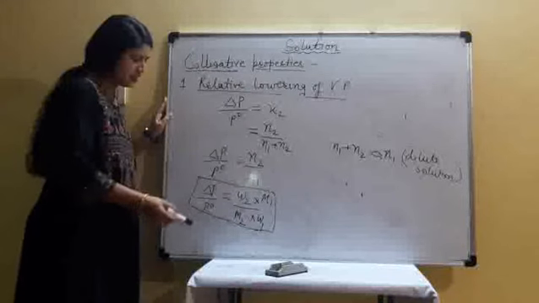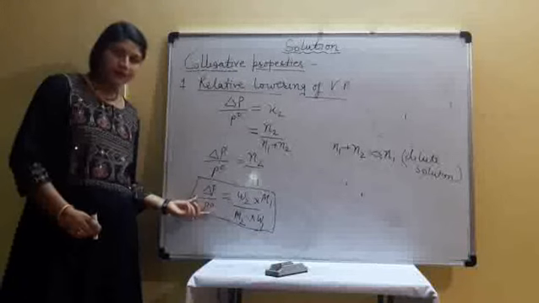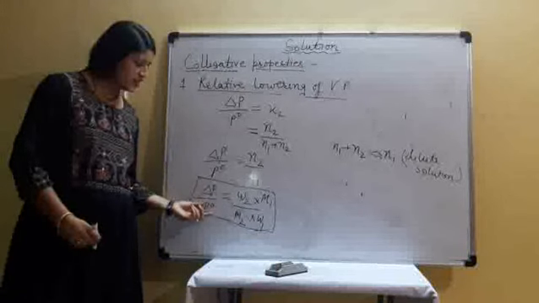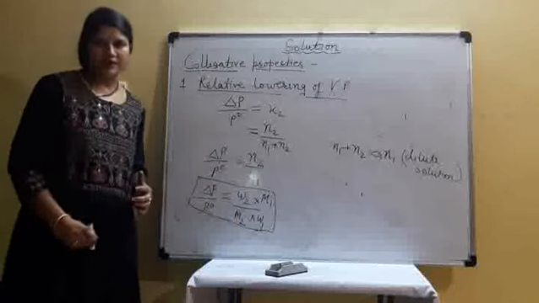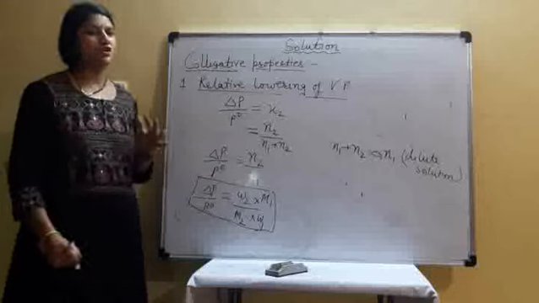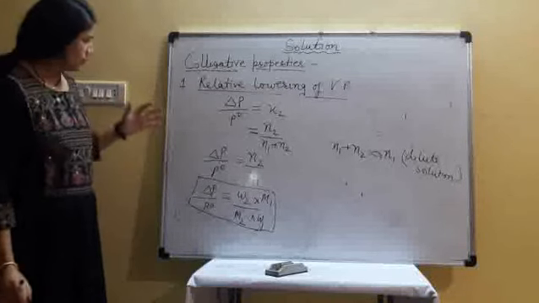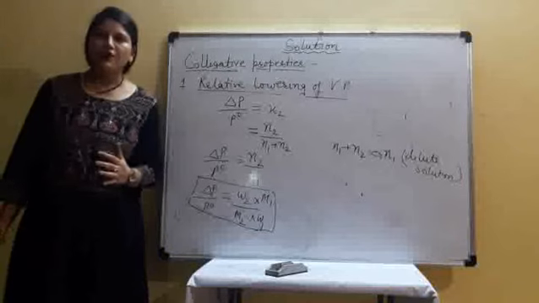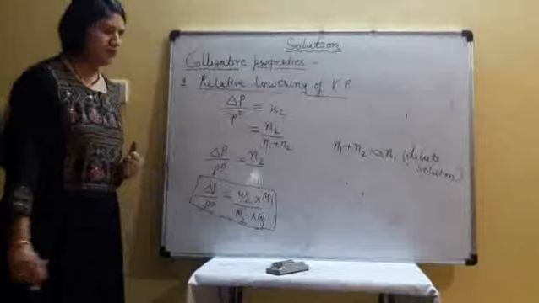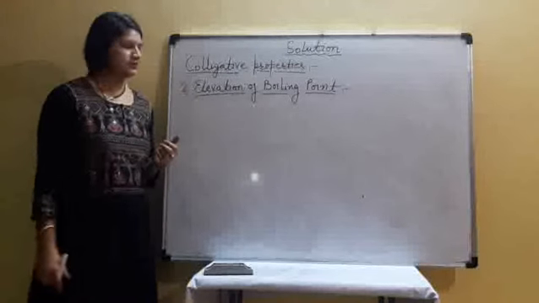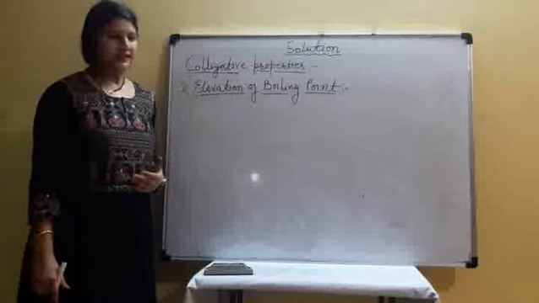From the relative lowering of vapor pressure, we can find the molar mass of the solute. So this is an application of colligative properties. It is used to find the molar mass of solute.